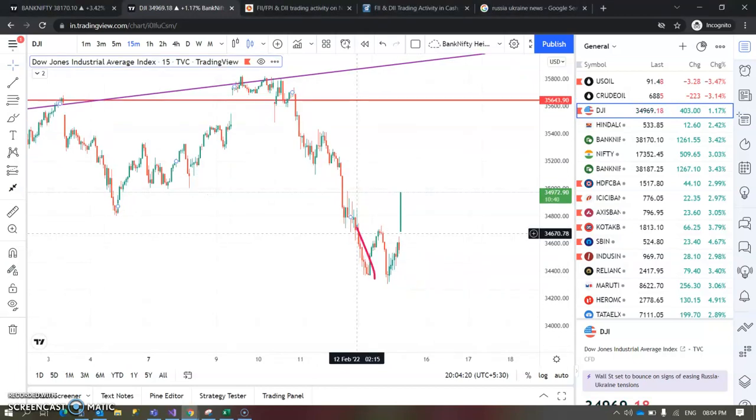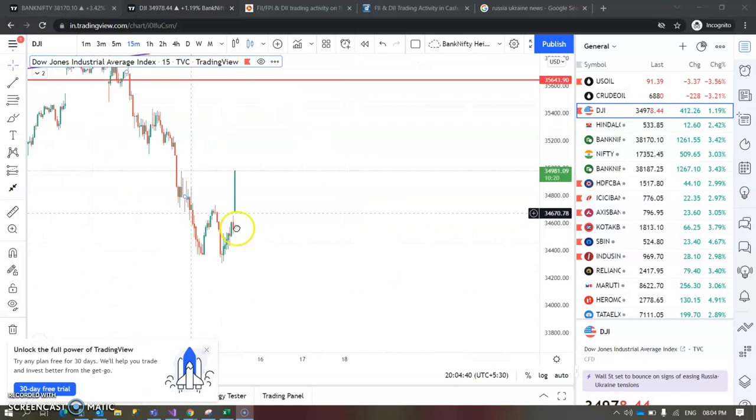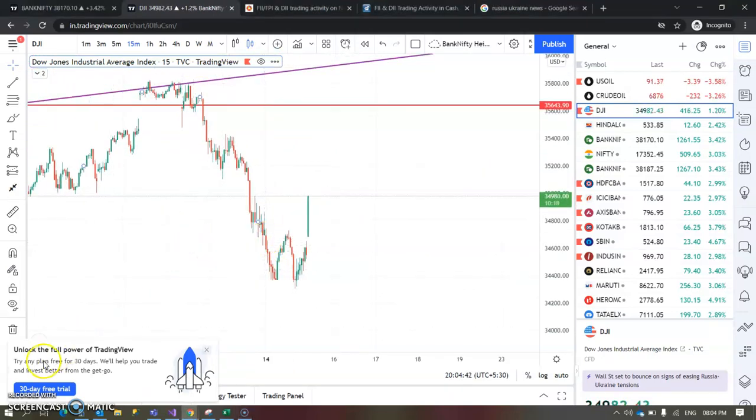A W pattern, a neckline breakout, clear breakout, and it has rallied 400 points. Even the same thing we can see in our Bank Nifty as well.